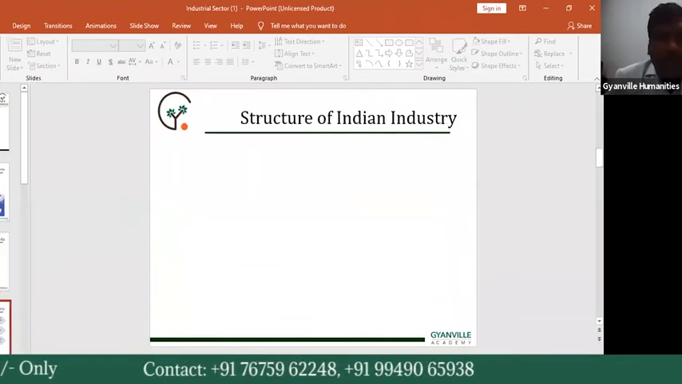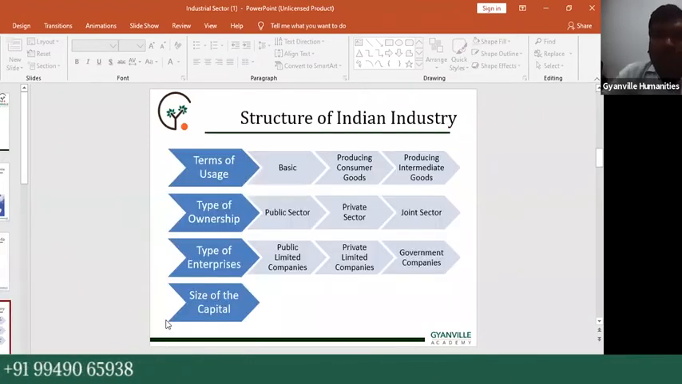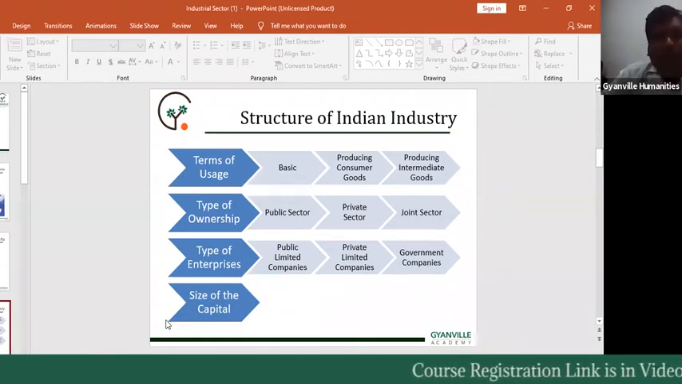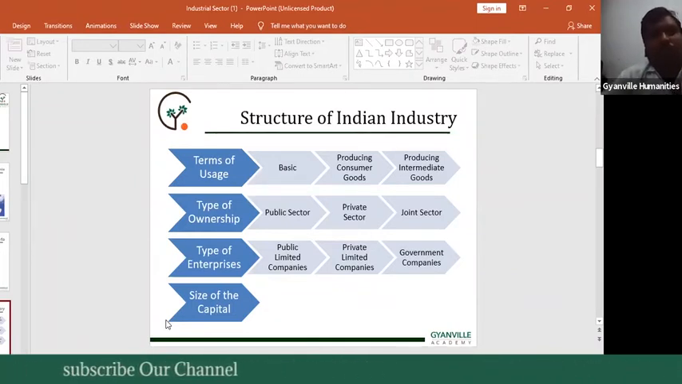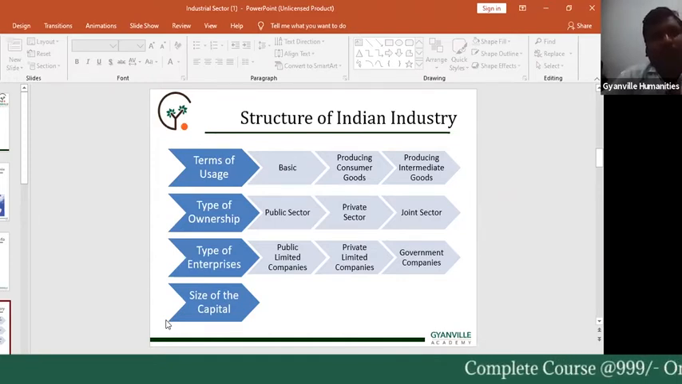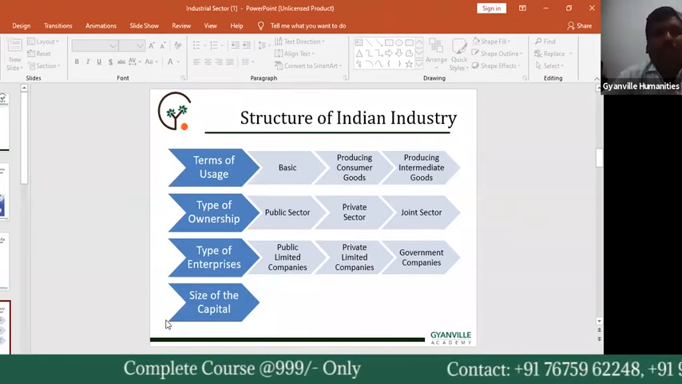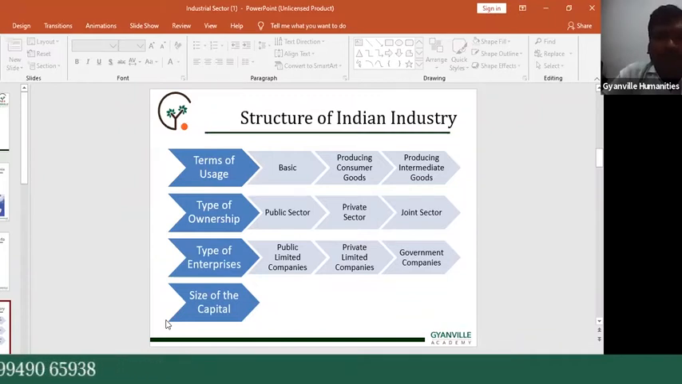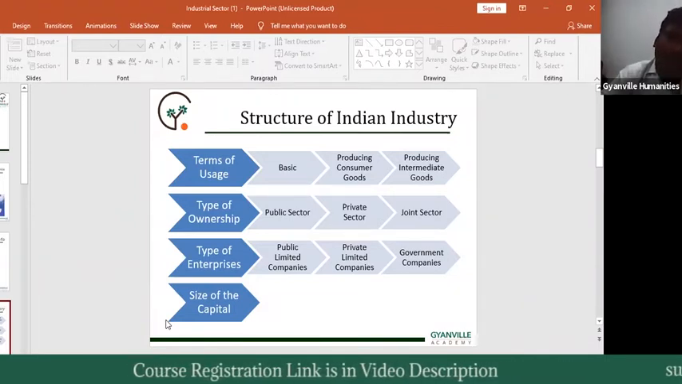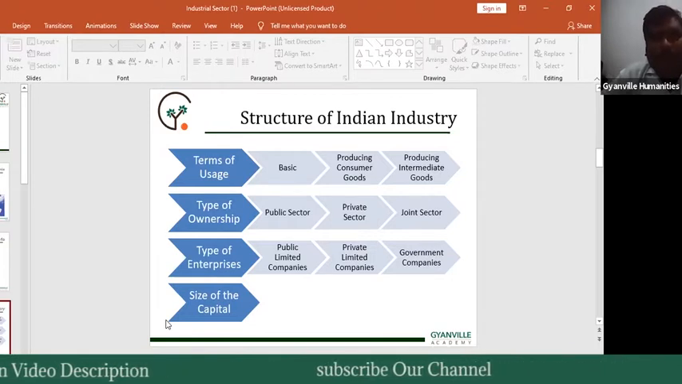I think in the last class we discussed the structure of Indian industries. In that part, we focused on only three concepts: the terms of usage based industries, types of ownership based industries, and type of enterprises industries. These three were completed in the last class. We have one pending concept related to this topic, that is the size of the capital. Another concept, the introduction about the industrial sector, was also completed in the last class.